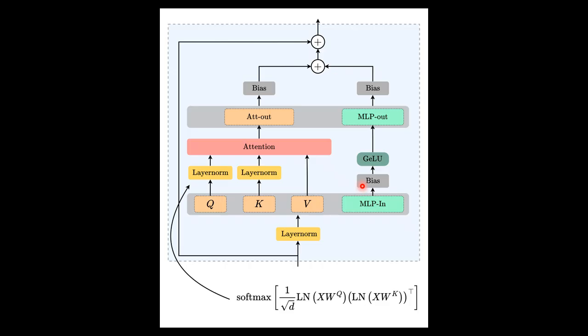Second, query key normalization. Layer normalization is applied directly to queries and keys before computing attention. This prevents exploding attention scores and stabilizes training at massive scale. Because if either the query or key becomes too large, then the attention vector is going to converge to a one-hot vector. So this is essentially going to destabilize the training.